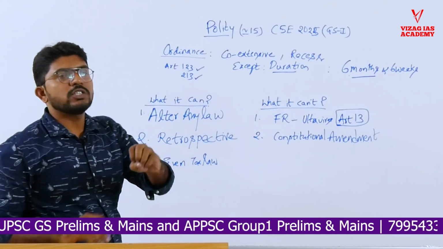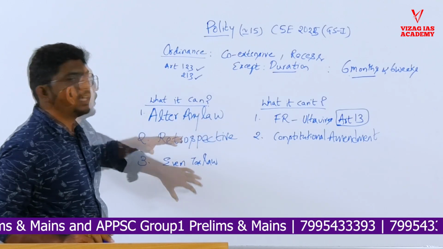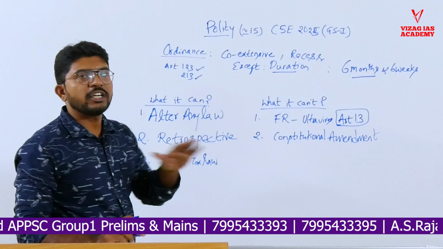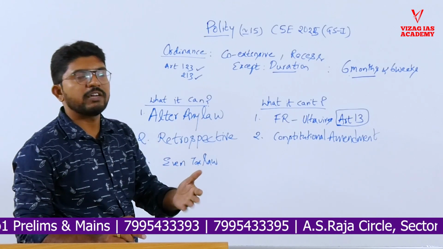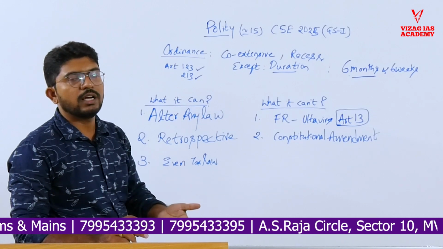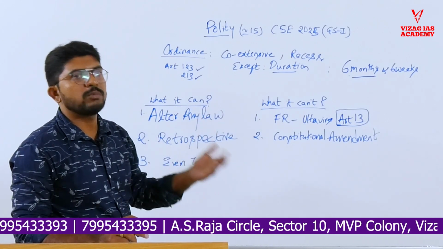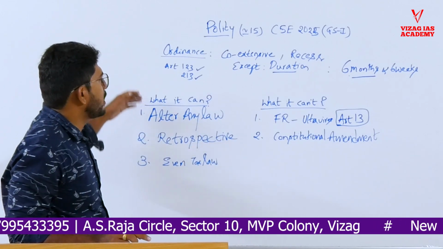There are some limitations to this ordinance. Before that we will discuss what it can actually do. This was clearly pointed out in Laxmikant, what it can do and what it cannot do. So for this question, you don't need to think too much. If you remember it, it is clearly understandable. Even if you don't remember it, if you understand the concept behind it, you can answer this question. So let us see what it can actually do.